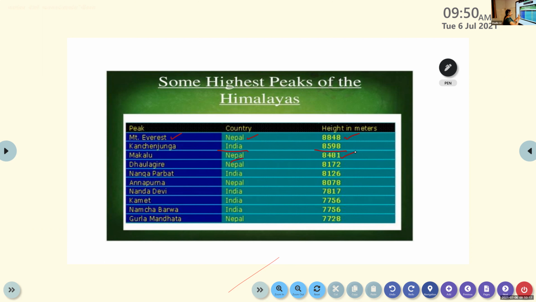You can note it down: Dhaulagiri, Nanda Parbat, Annapurna, Nanda Devi, Kamet, Namcha Barwa, and the last one is Gurla Mandhata. So these are the important mountain peaks located in the Greater Himalayas. So it is asymmetrical in nature.